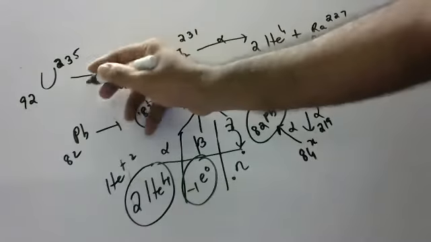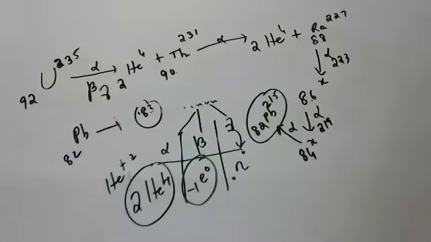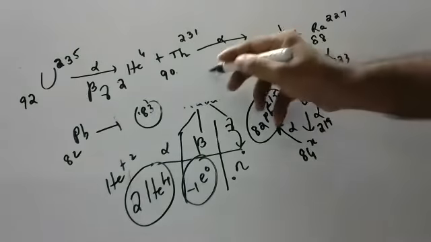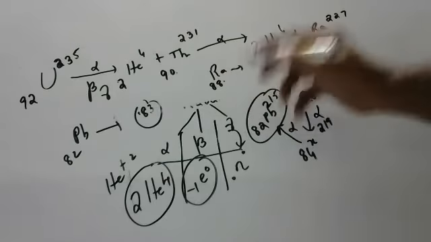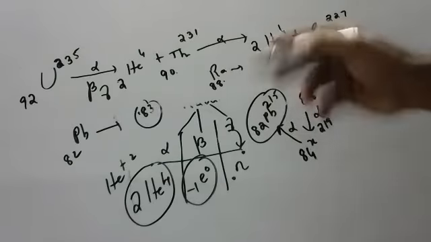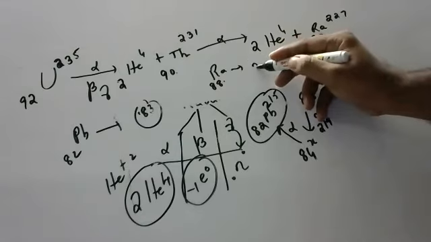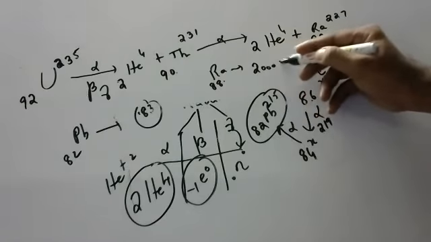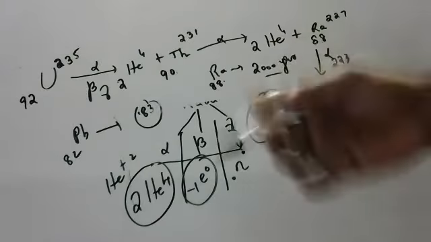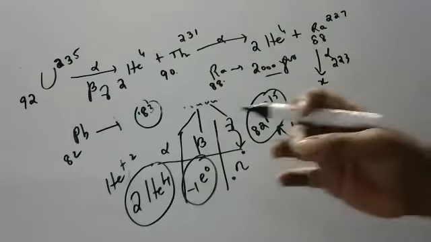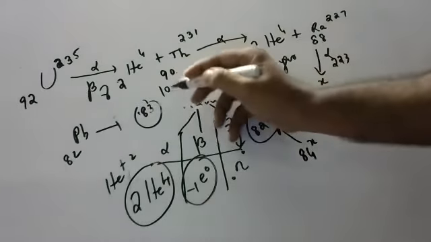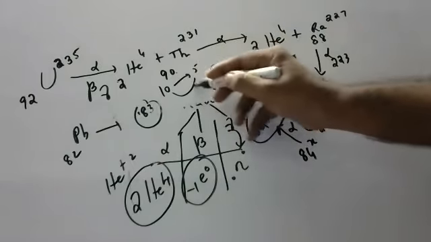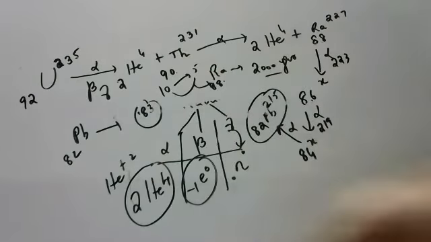It may emit an alpha particle, it may emit a beta particle, it may emit a gamma particle, and every element has a half-life, children. Radium 88, to become half of its original amount, will take almost 2000 years. Every element will have a half-life. What does half-life mean? The time taken by the element to become half of its original amount. If I take 10 grams, 5 grams of radium will remain after 2000 years.